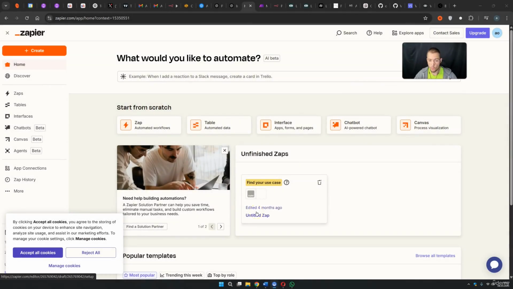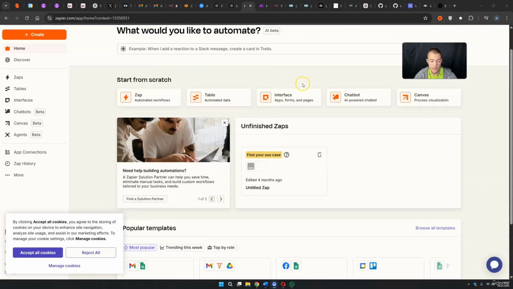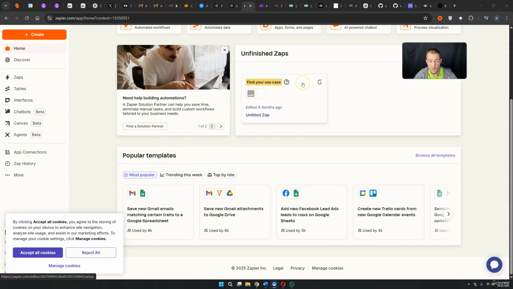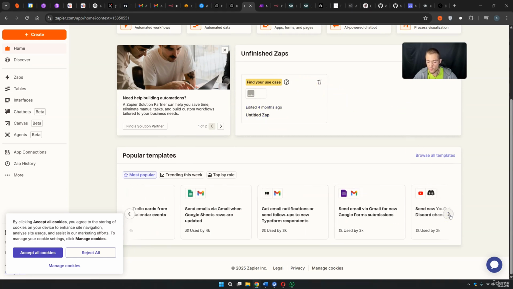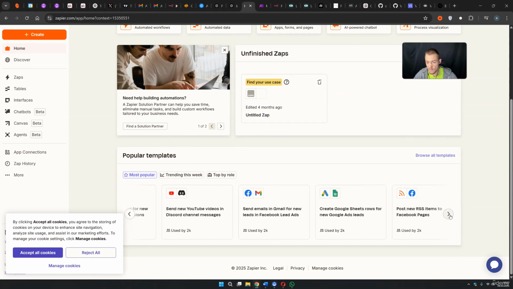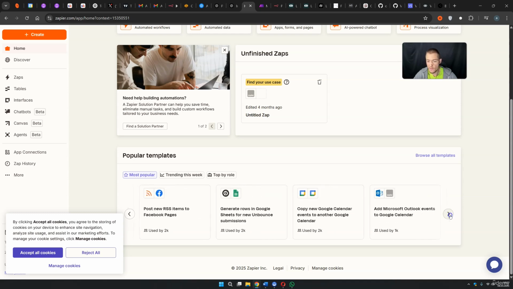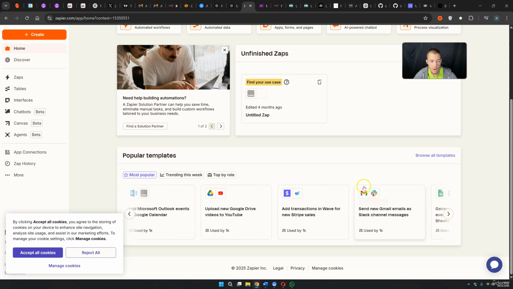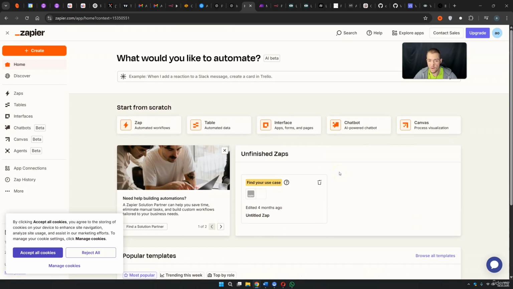The first tool, or one of the first tools, is Zapier. Zapier has been around for a long time, and in Zapier you can make basic automations, but I have to tell you, Zapier is a little bit limited, and you also need to pay sooner or later for Zapier. But if you just want to make really simple automations, you can think about Zapier. We will not dive into Zapier in detail because I think it's not worth our time.